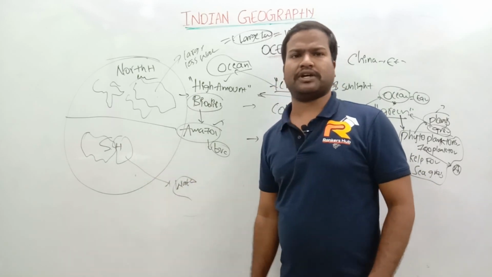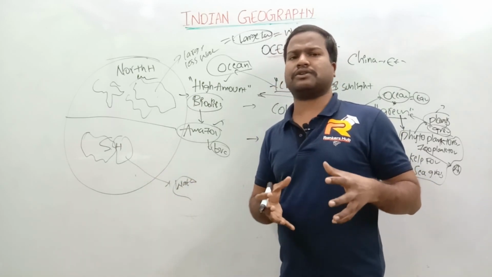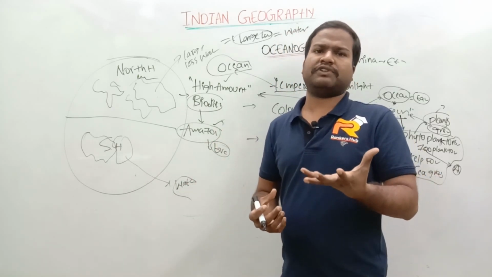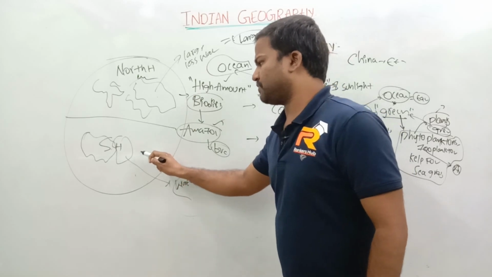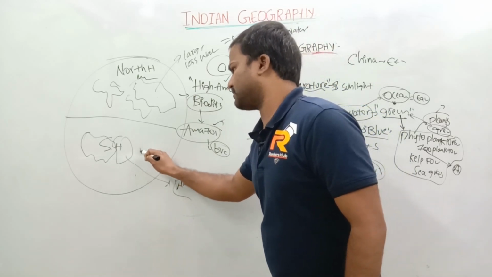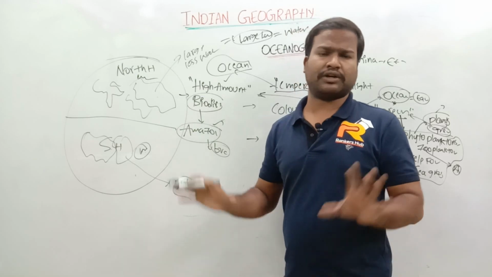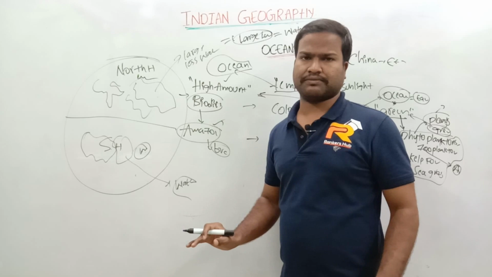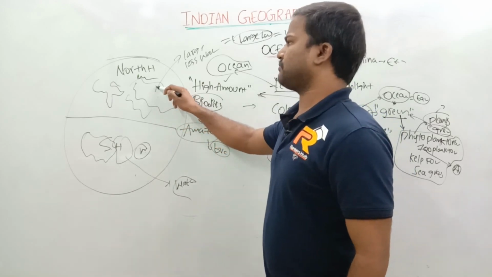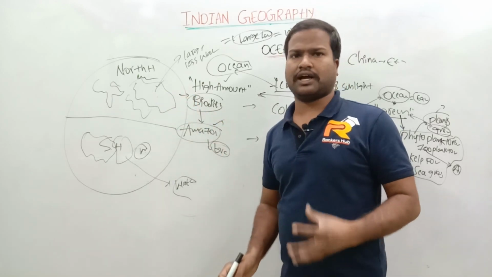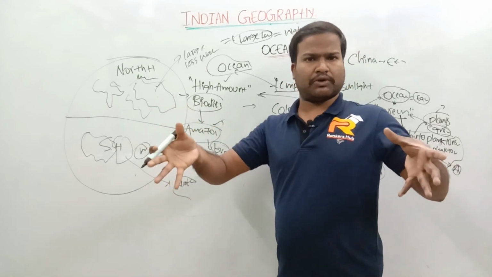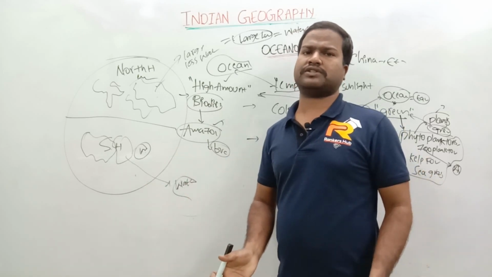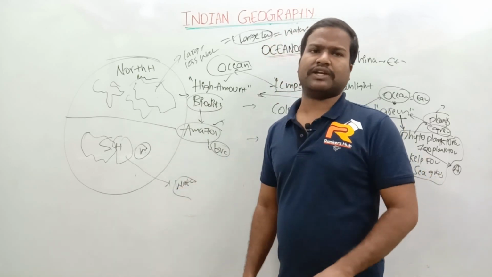Whereas in the southern hemisphere, due to less land and large water bodies, the reflection of the sunlight will be less, so the temperature of the water bodies is lower. This is a very, very important concept. It will definitely come in UPSC examinations as direct questions. So why is the water body's temperature high in the northern hemisphere? Due to the presence of a large amount of land. Here there is less land and large water bodies, so the temperature is very low.